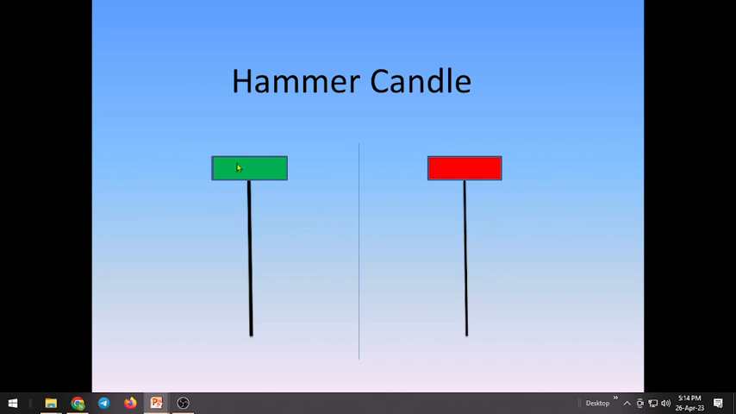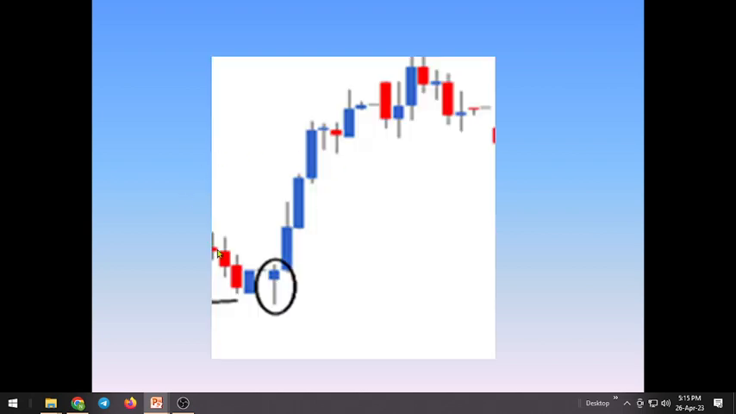A hammer is a hammer. With this candle, bears come into the market and move the prices down, but bulls come again and move the prices almost back to the top. That means bulls have thrown out the bears, so it's a bullish direction. Whether the candle is green or red doesn't matter, both are bullish. See here, the market has fallen. There is a green candle here, shown as blue, but blue or green is the same, and the market moved up.